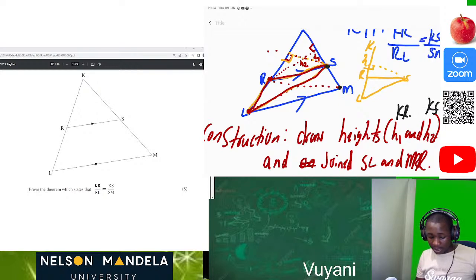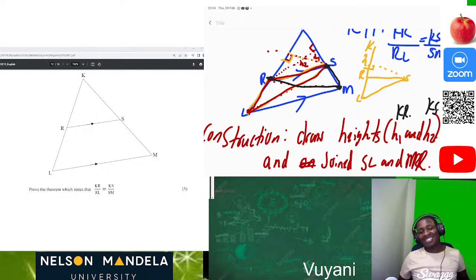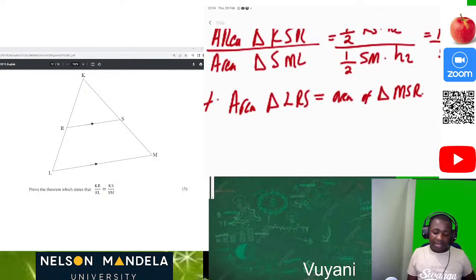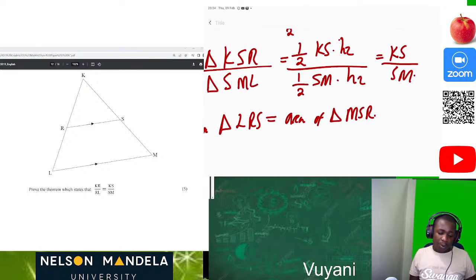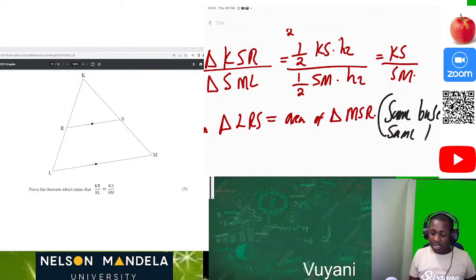M, S, and R. Why? Do you see something here? These two triangles have the same base. Do you guys see that? So that's why the area of triangle LRS is equal to the area of triangle MSR, because they have the same base and the same height. Do you see that now?